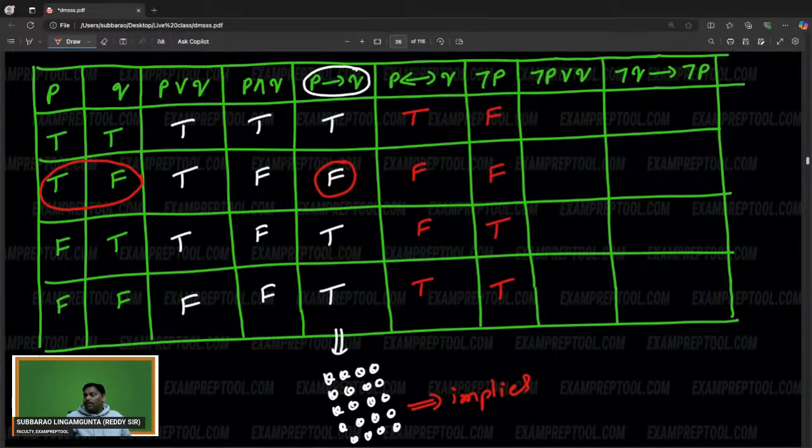Negation P OR Q. Negation P is already here, Q is already here. Can you help me now? You know the OR operator. Anyone true? So check this one, yes, true. And check this one. At least one true there, true.